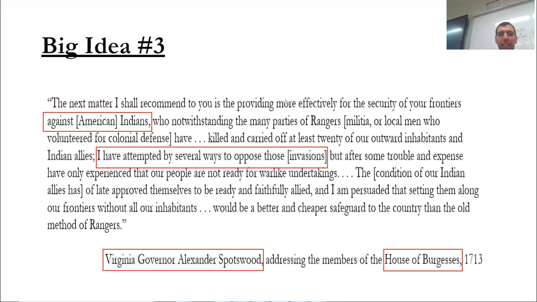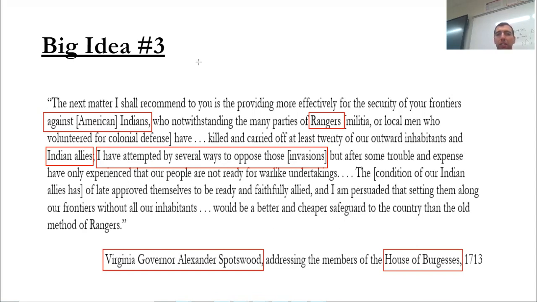Looks like he's against this idea of this party of rangers because they keep killing Native American allies. So the main idea, it looks like, is this Virginia governor doesn't really like that Native Americans are being killed. And he's addressing this to the House of Burgesses.